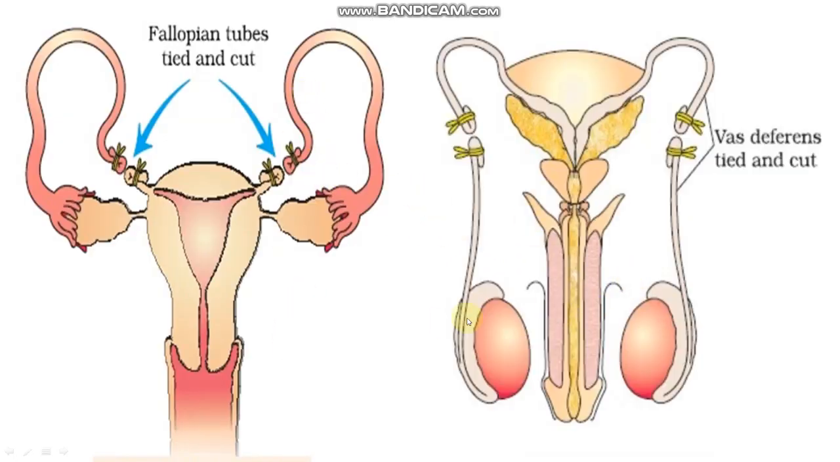This is the picture of a tubectomy and this is of a vasectomy, right? Tubectomy in the female means the fallopian tubes are tied and cut here. You can see this. And in vasectomy, that is in the case of the male, the vas deferens is cut and tied here.